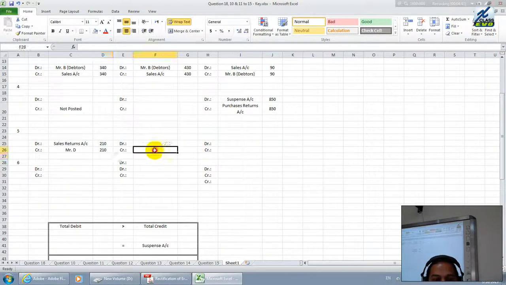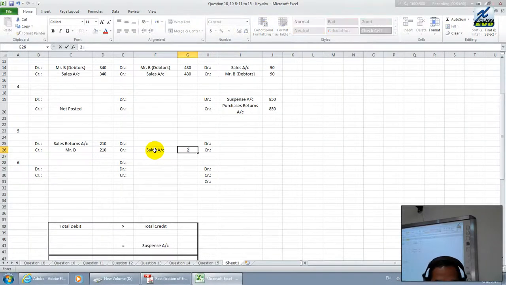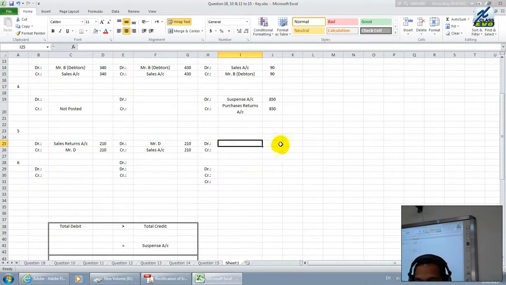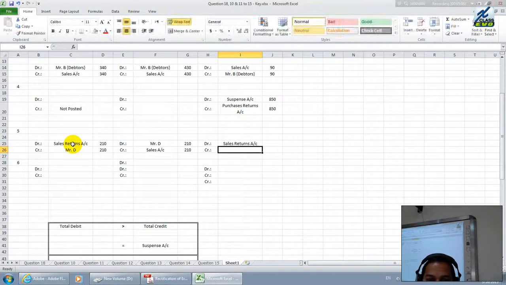Therefore, where we have to write sales, the error is considered as sales account was credited with the value of 210, and Mr. D was debited. They say very clearly sales returns book, and book means both sides errors. Now how to rectify it? Sales returns we want debit. So put sales returns debit.